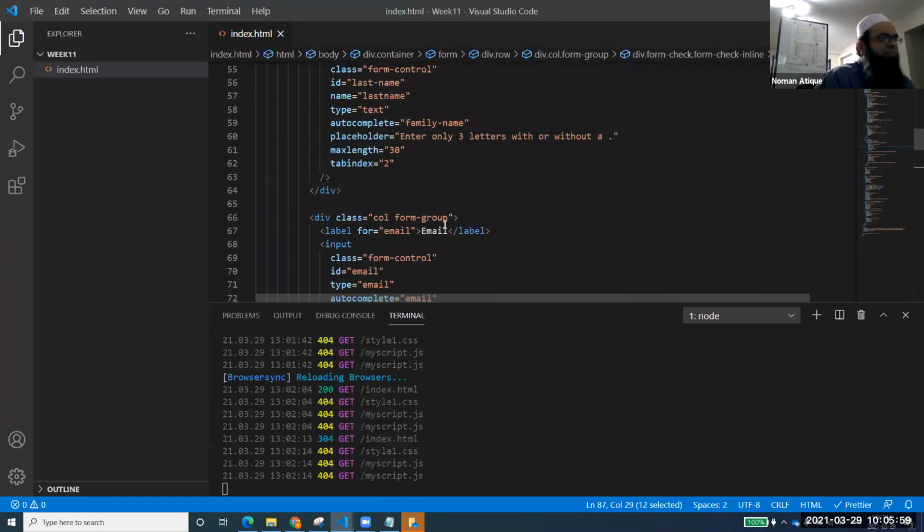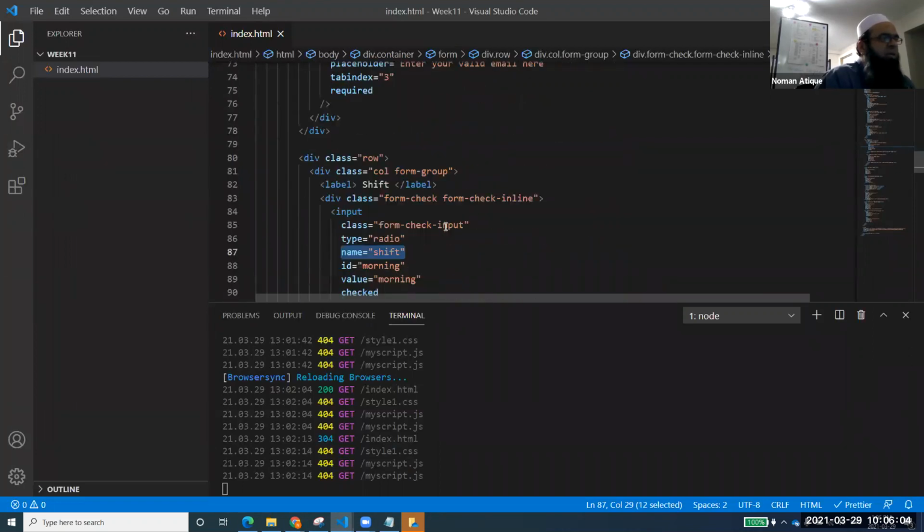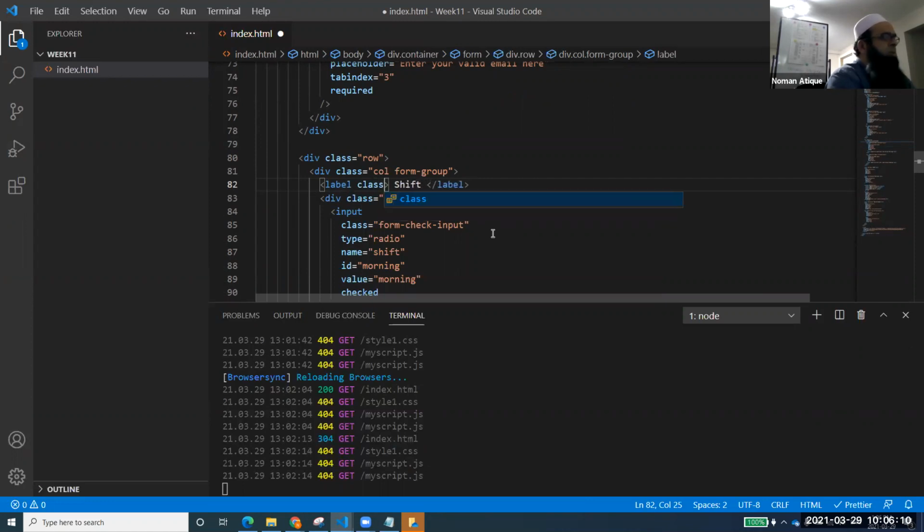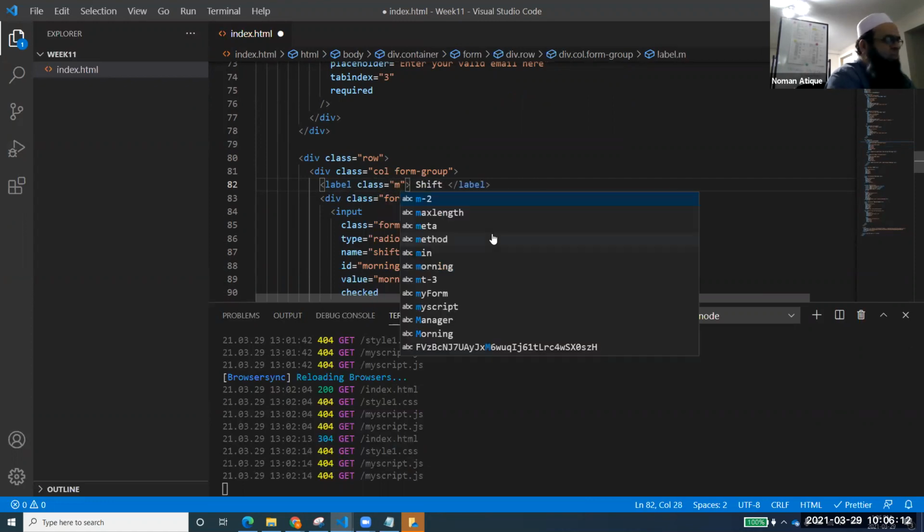How can I separate them? So I have used a label for the shift. Should I use a class with the label equal to? What should I do? Class equal to margin. Yes, margin 2. That's very good.